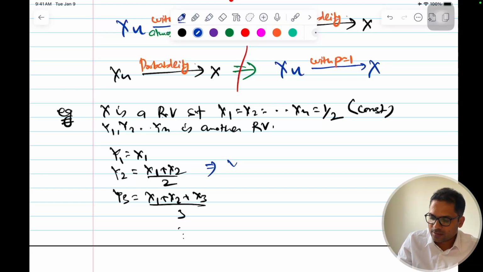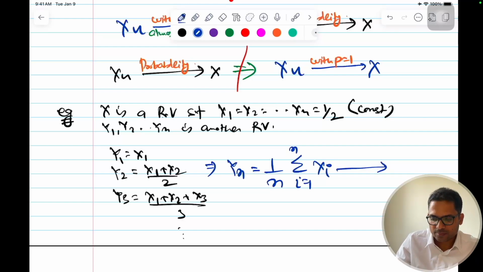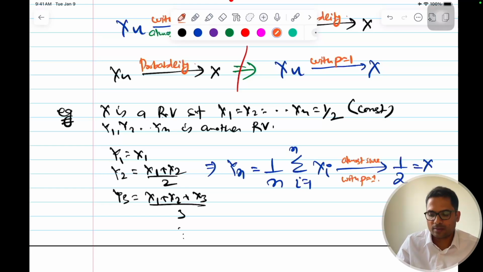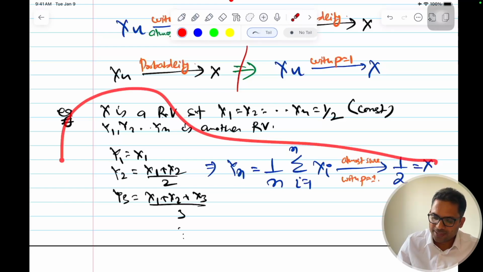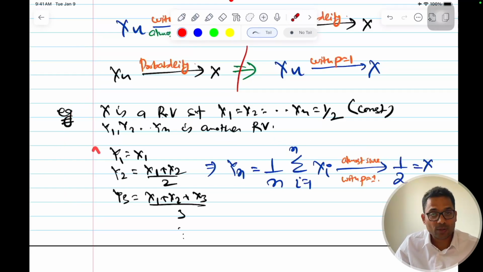If this is there, then we can say that Yn, that is equal to the average of these random variables, sum over i equal to 1 to n of Xi, will converge to X, that is half, and this will be almost sure, or with p equal to 1. I hope this example makes it a bit clear that these are the two random variables.